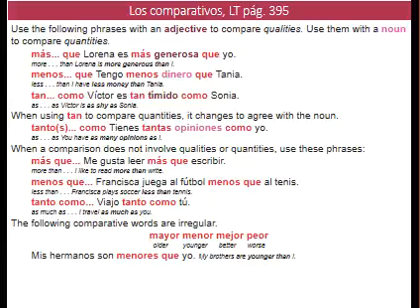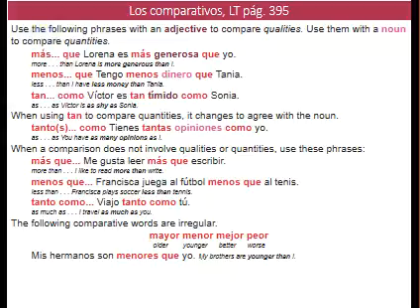We can compare them using adjectives to compare qualities, or we can use a noun to compare quantities, right? Same thing as in English. When we use a noun or an adjective, that noun or adjective is going to go after más, menos, or tan. See?